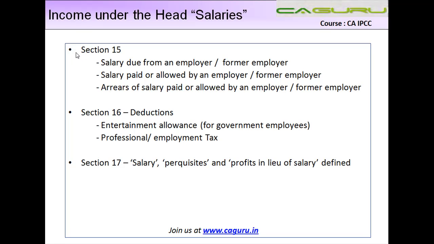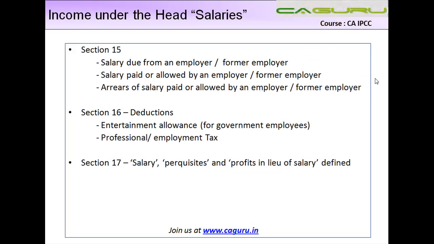Now this section 15 we have already seen. In the initial slide, you would have seen that what I said was that salaries cover basically section 15, 16 and 17. So this salary we have already covered in my previous lecture. So salary due from an employer or former employer, salary paid or allowed by an employer or former employer, or arrears of salary paid or allowed by an employer or a former employer are included in salaries.